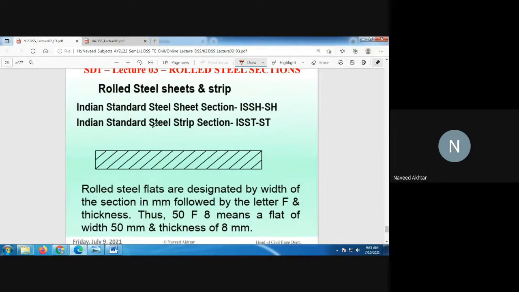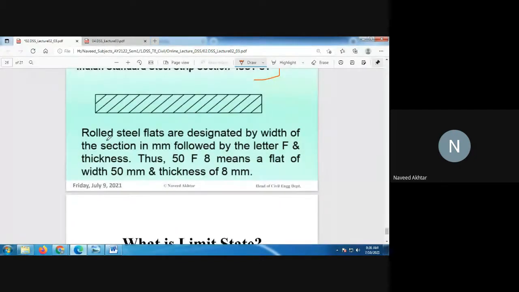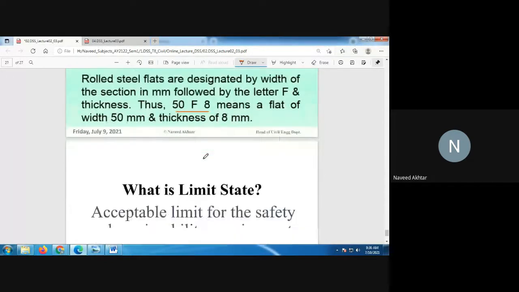Normally we use it for the flooring of warehouses or raised platforms, and also for staircases and staircase landings in industrial structures. And then Indian Standard steel strip, the length and the flat. Just now we discussed 50F8: 50 means the flat width and 8 means the thickness.